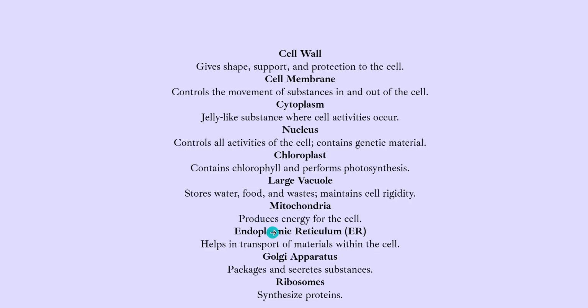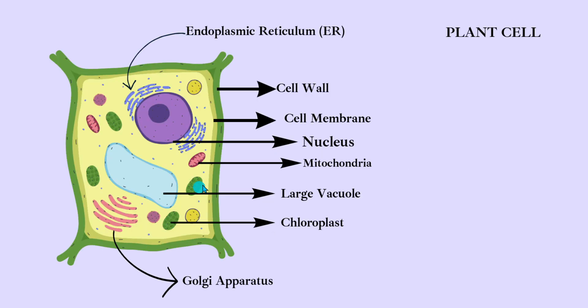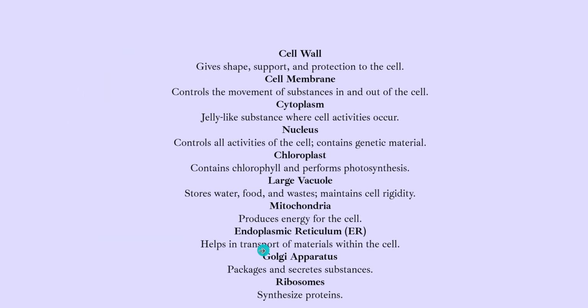Mitochondria is like the powerhouse of the cell and will provide energy to perform all the functions. Then we have the endoplasmic reticulum that helps in the transport of material. Whatever things are being produced inside the cell are transported through it. Golgi apparatus is like a post office where packing happens, like the shipping department, the transporter, where the packing takes place.